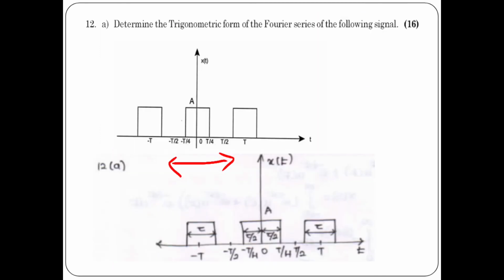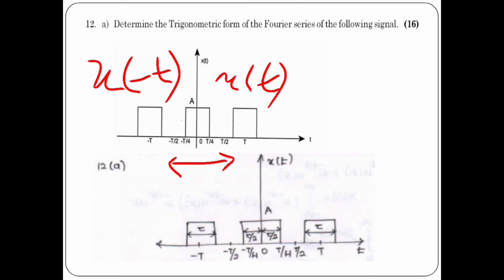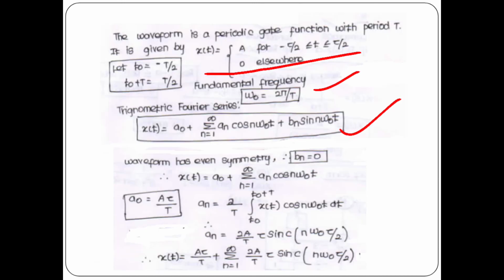Okay, so this waveform has even symmetry. Even symmetry means x(t) = x(-t). Is it clear? Here we have x(t) and here we have x(-t), both are equal, right? So it satisfies the condition of even symmetry. So if the waveform has even symmetry, bn equals 0. So here we can substitute 0. So we can calculate only the values of a0 and an.